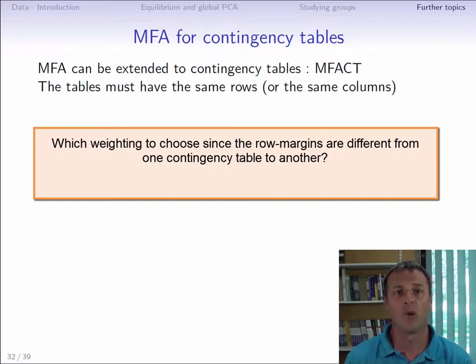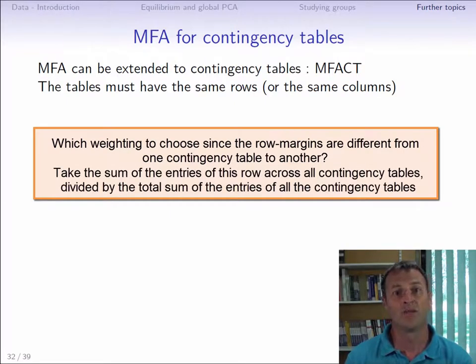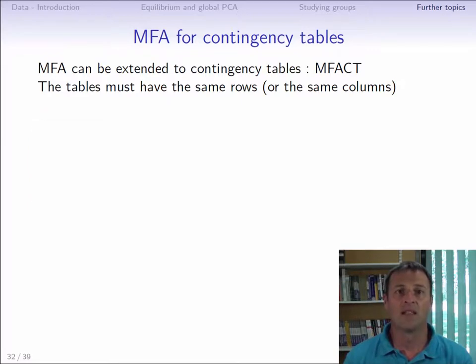To choose a shared weight for a given row, we can take the sum of the entries of this row across all contingency tables, divided by the total sum of the entries of all the contingency tables. When working with contingency tables, the analysis of the results and the interpretation of the MFA are exactly the same as for the usual MFA.